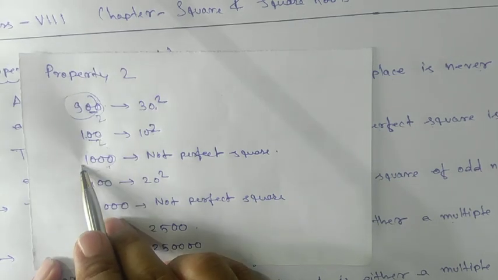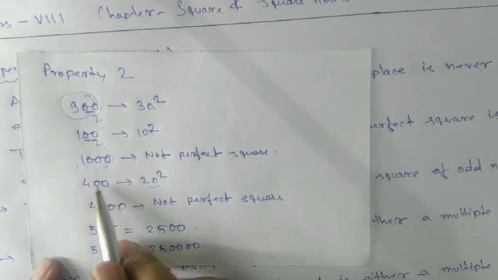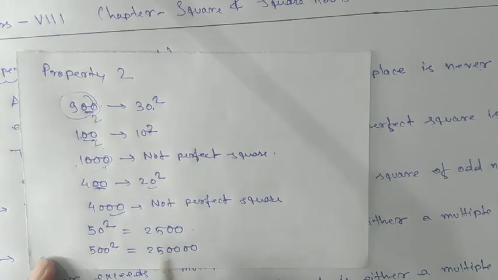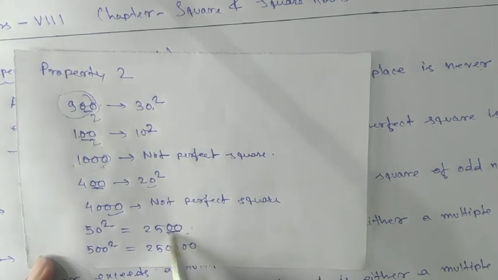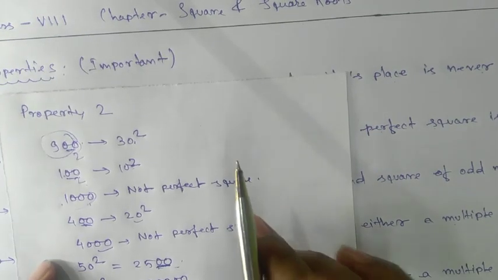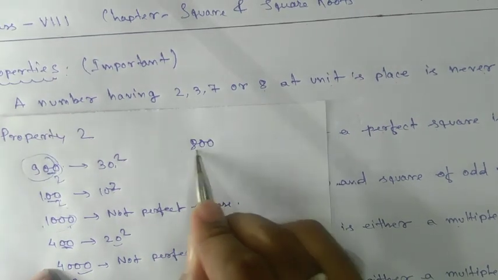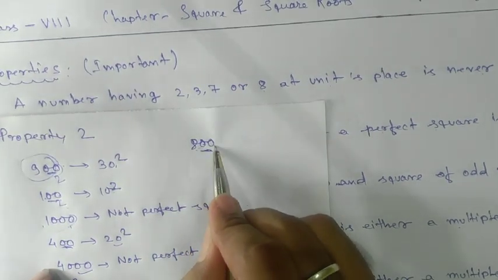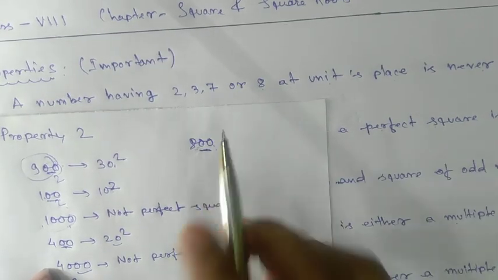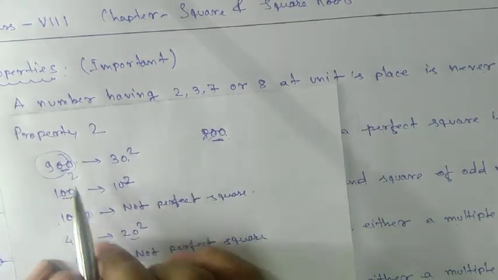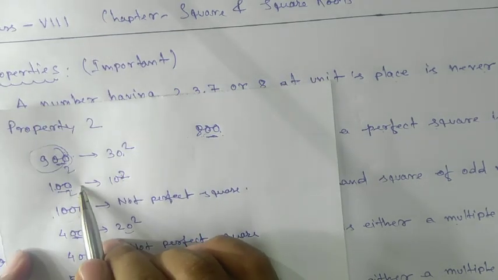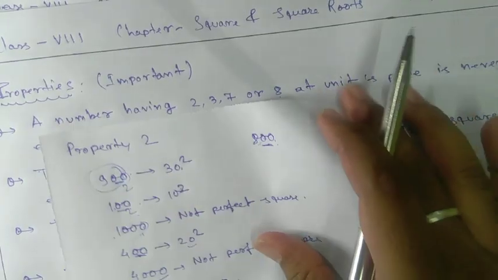20 square, see, have you seen? 400, two zeros, that means even zeros, so it can be a perfect square number. 50 square, have you seen? 2500. One more thing: numbers which carry an odd number of zeros are not perfect squares, like 800 is not a perfect square. They are saying that if it is a perfect square, then it must have an even number of zeros. Okay, that is the second property.